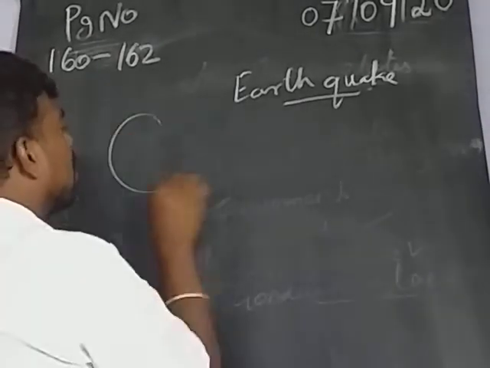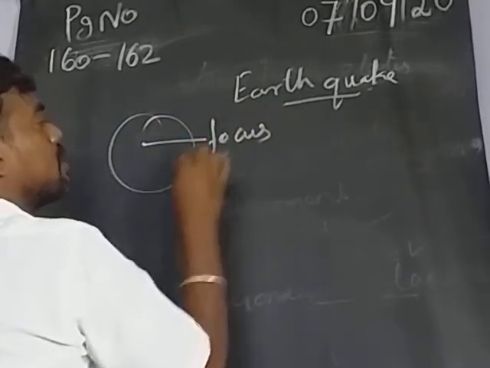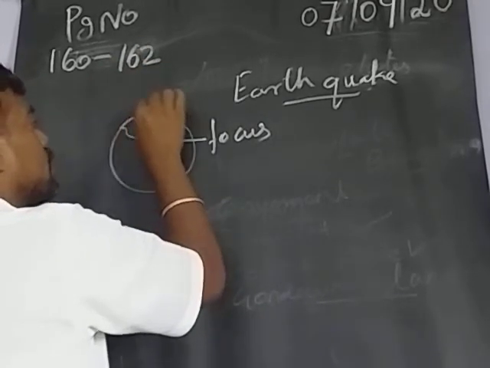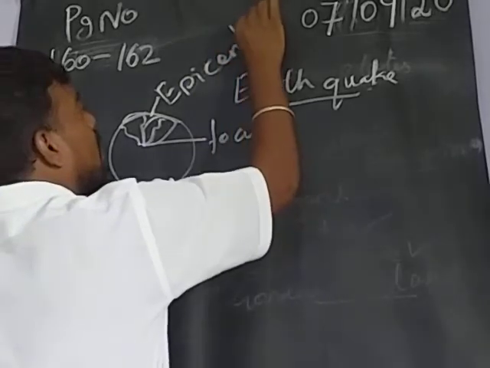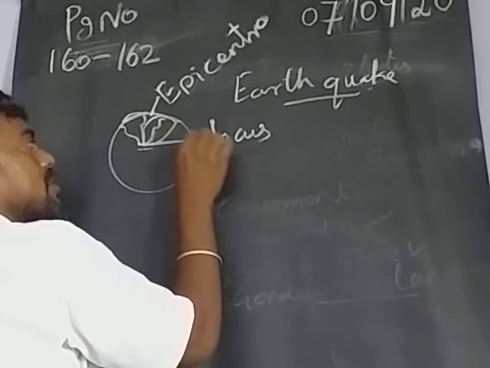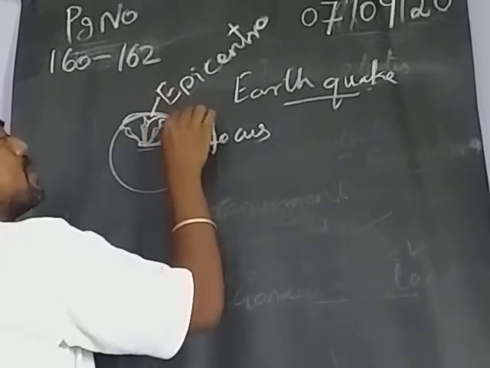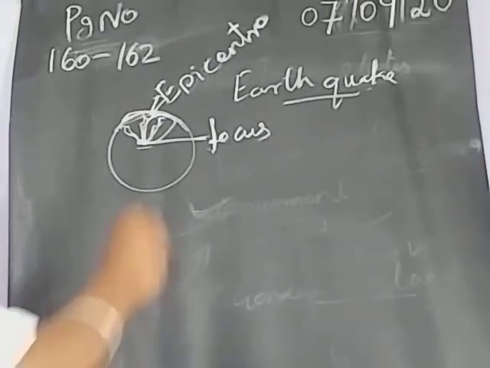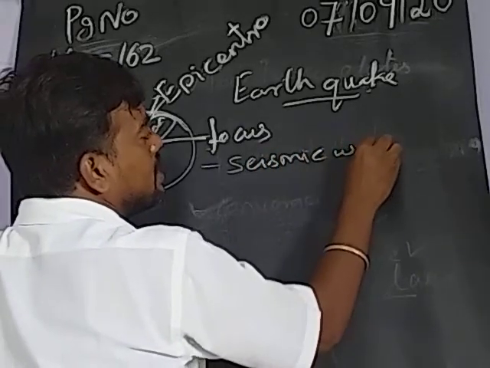The starting point where the sudden changes happen, for example this point here, will be called the focus. Because of this, the waves will be split towards the upper layer. This point will be called the epicenter. The origin of the earthquake is called the focus. Because of this origin, the waves travel in different directions. On the surface, changes will happen at the point called the epicenter. These waves will be called seismic waves.